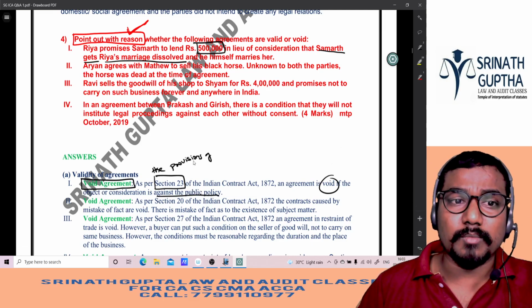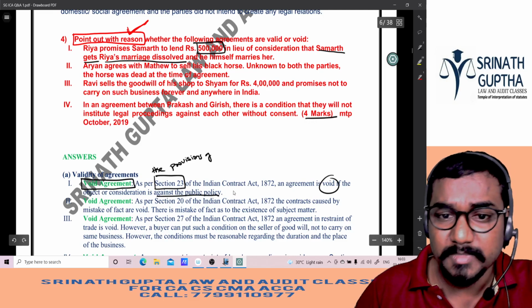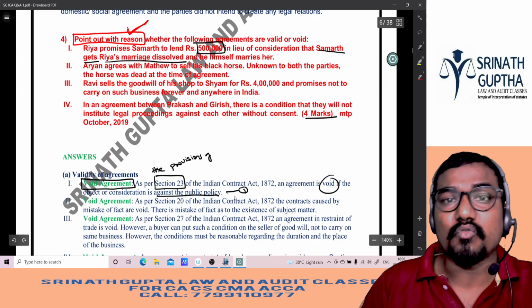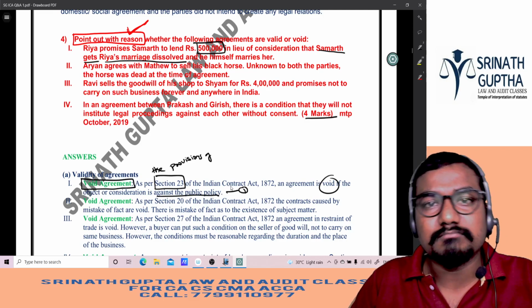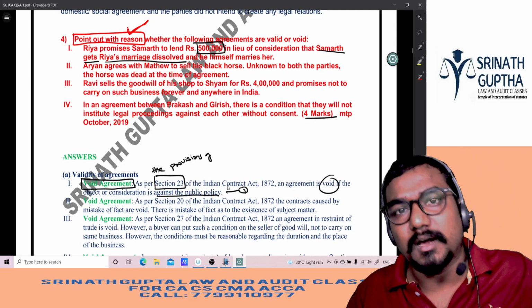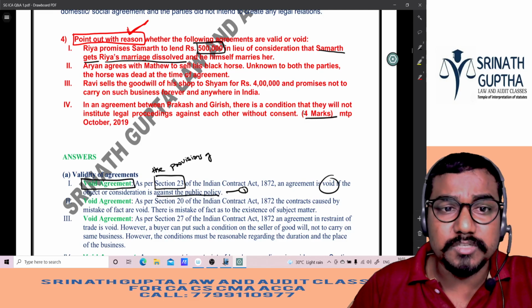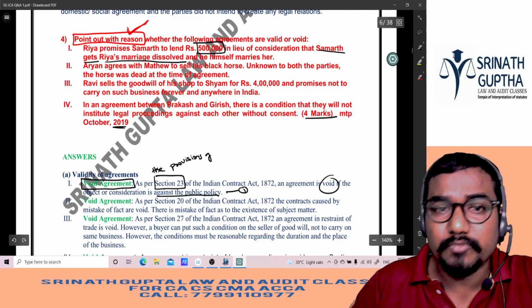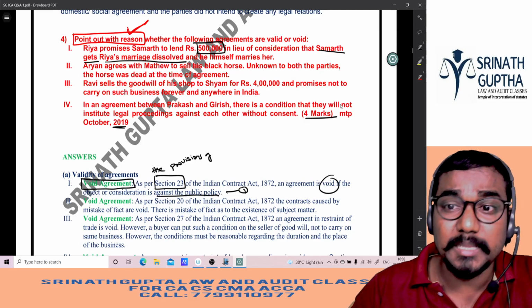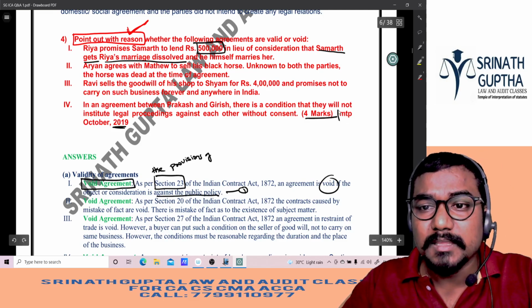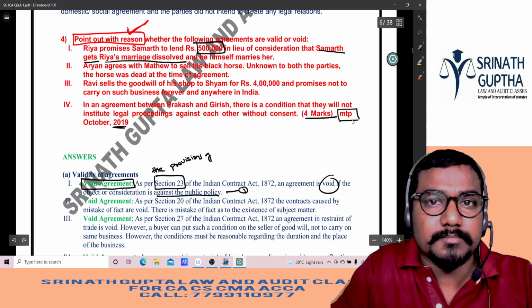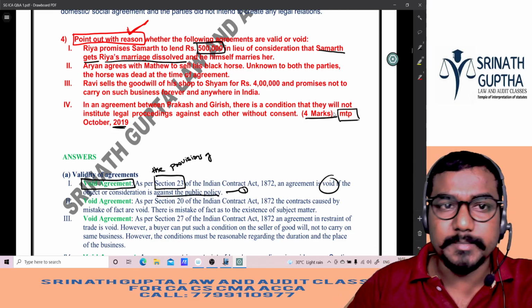He is giving 4 marks for this question. You will get 1 mark if you read the logic. Don't write logic, write only void agreement. He will not give you even half a mark. So this question was asked in 2019 for 4 marks. Second one is an MTP question, a model test paper before the exam. ICAI will conduct a model exam, and this question was asked in the model exam.